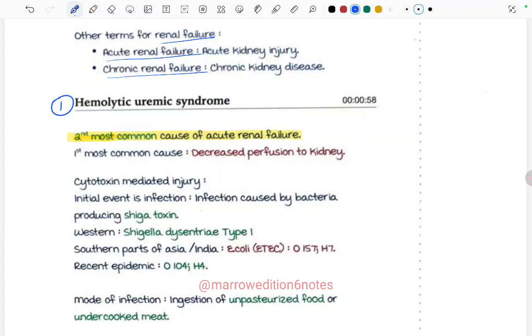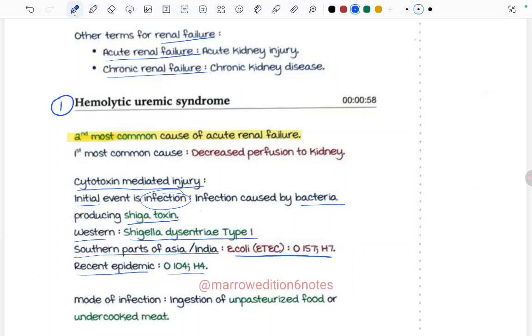Now there is cytotoxin mediated injury. The initial event is an infection, caused by bacteria producing Shiga toxin. In the Western part it is Shigella dysentery type 1. In the southern parts of Asia and India, the organism is E. coli O157 and H7. The recent epidemic was by O104 and H4. These are all strains of the bacteria.